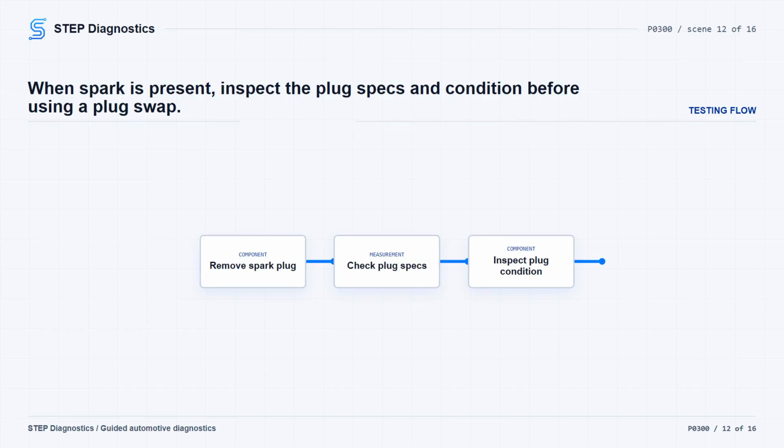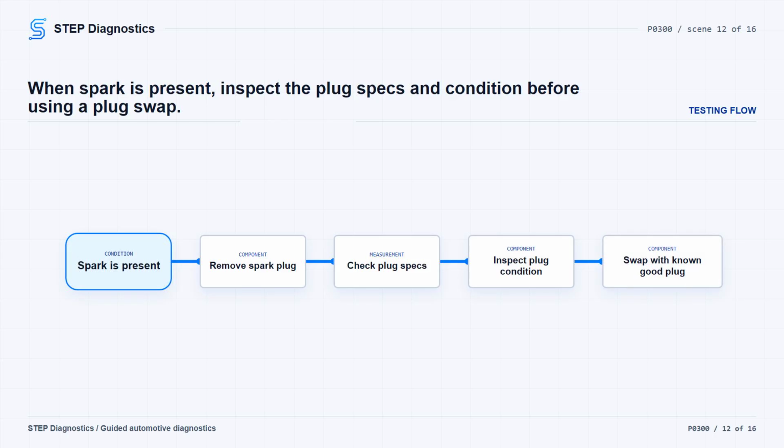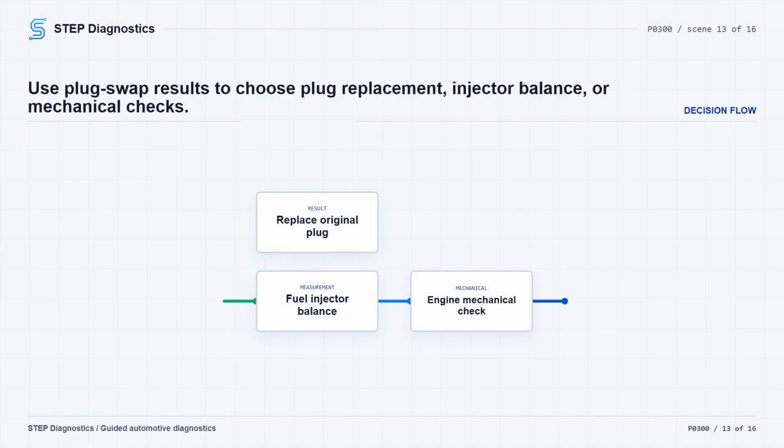Verify the spark plug gap, heat range, and torque are correct. If those specifications are not correct, repair or replace as necessary. If the specifications are correct, inspect the spark plug for carbon tracking, fouling, or visible damage. If that condition is present, repair or replace as necessary. If the plug passes inspection, swap that spark plug with another known good plug from the vehicle, and run the engine again while watching the cylinder 1 to 8 current misfire counter. After the spark plug swap, if the counter no longer increments at the original location, replace the spark plug that was originally at the fault location.